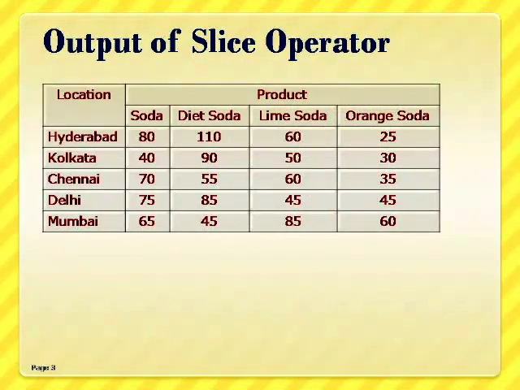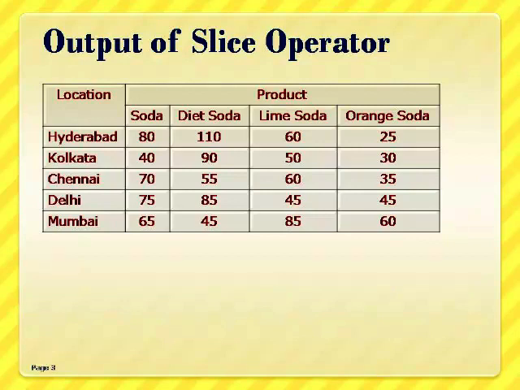So if you have a data cube of different layers, then slice operator ultimately gives the total sales for each category of product at each location on 1/1/2009. For example, the slide shows the individual values of total sales for each product over each location. If you observe here, there are 4 different kinds of products and 5 locations. So on 1/1/2009 in Hyderabad, the total sales of the type soda product is 80.